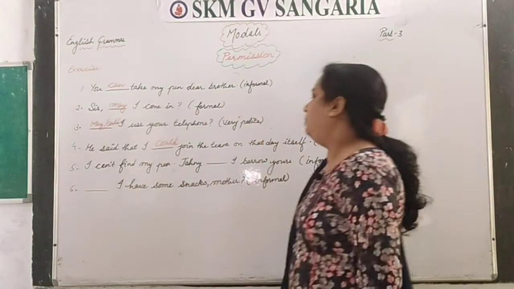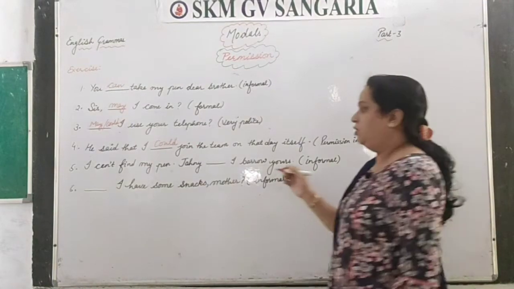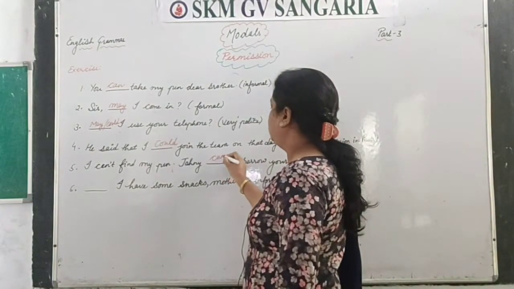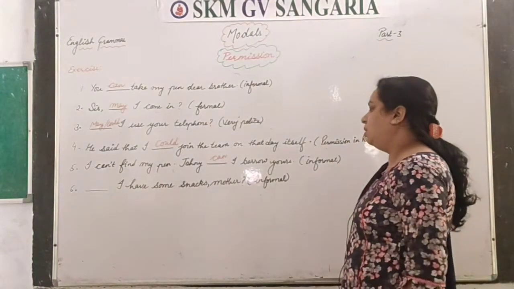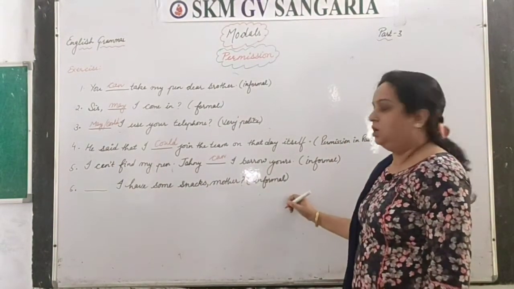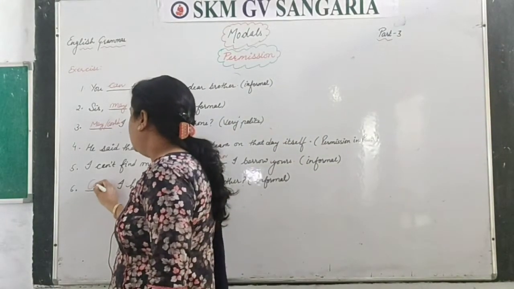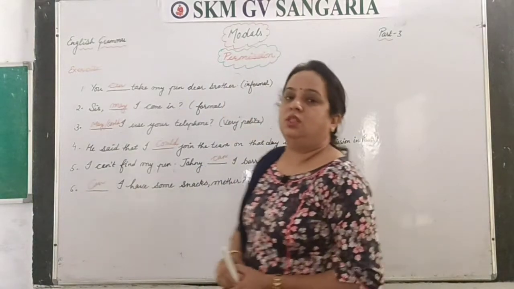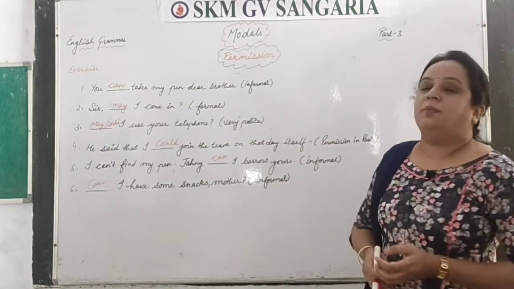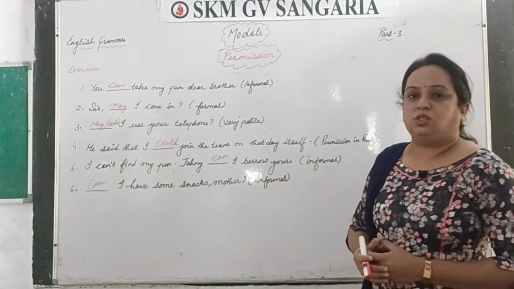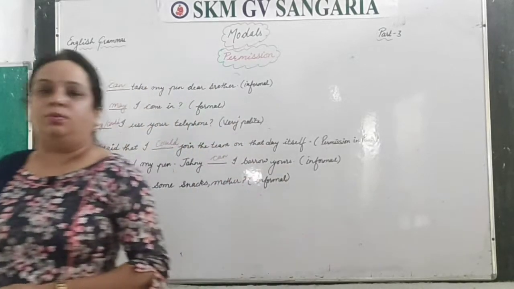I can't find my pen, Johnny, dash I borrow yours, informal way. So when it is informal, use can. Dash I have some snacks, mother. This is the informal way, so again you can use can. So like this you have to do the use of can, may and could for seeking permission. Just take a screenshot of this and please note down the exercise in your notebook.